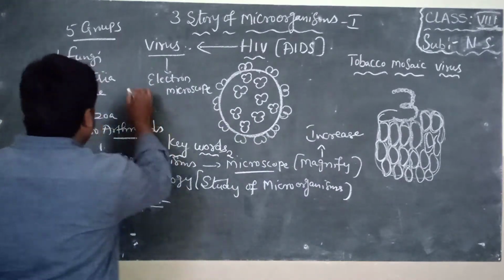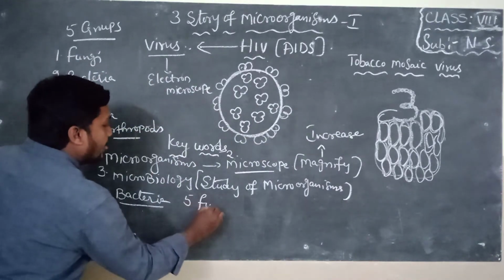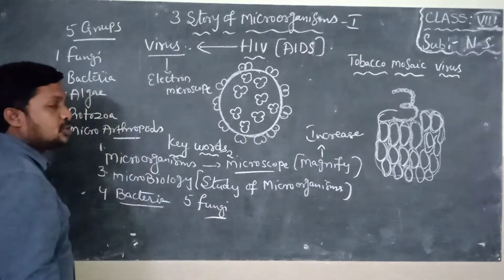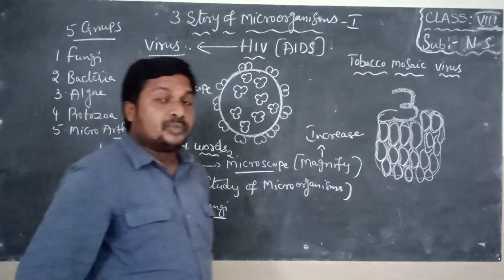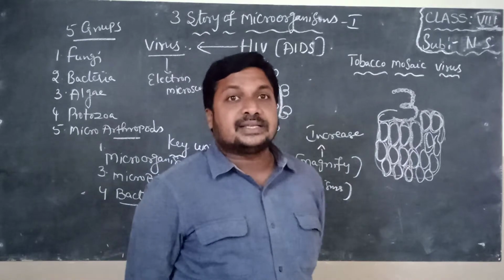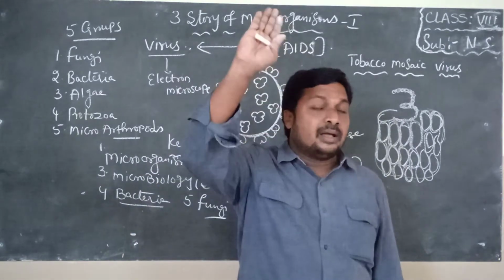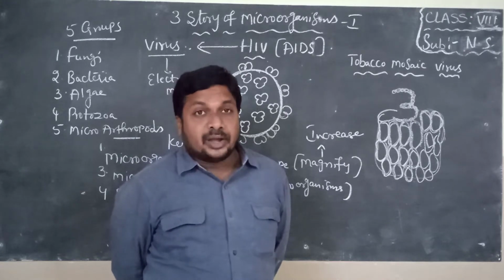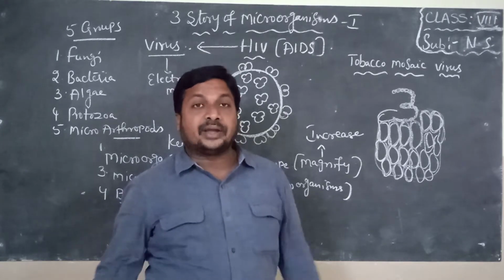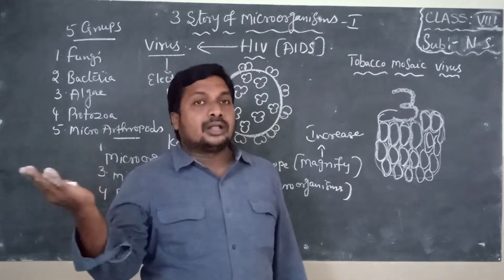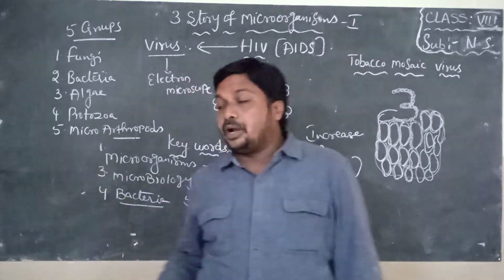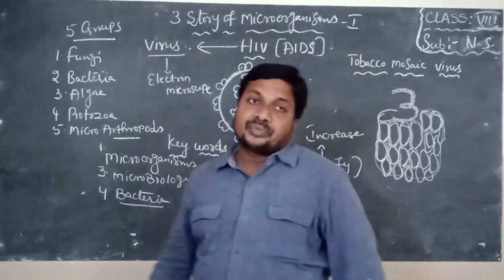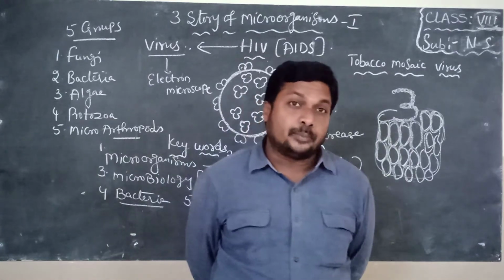Next one is fungi. Fifth keyword is fungi. Already I explained how to observe bread mold in the school lab, children. If you observe, during rainy season we can find patches on the bark of the stem, that is due to fungi. If you observe spoiled bread or spoiled food material, we can find a black velvety growth on the bread, that is called fungi, children. Fungi are harmful to us. They spoil the food material.